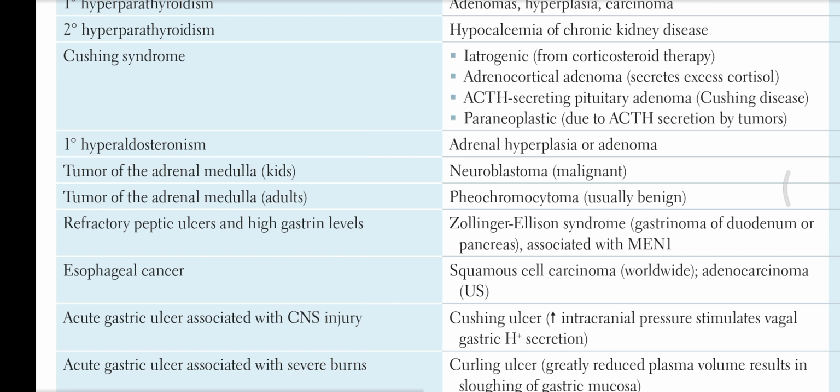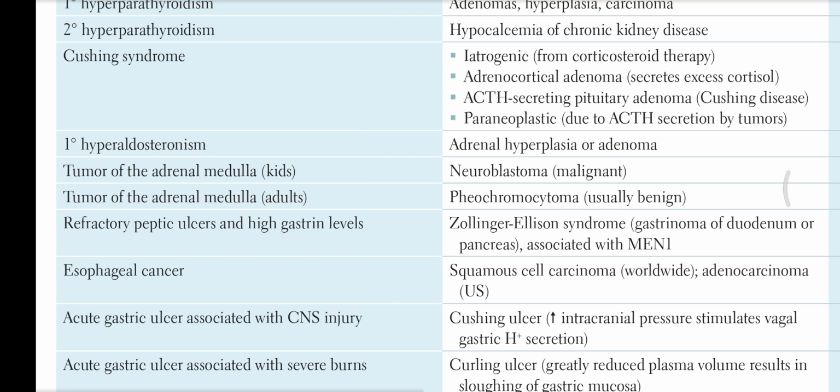The other cause for Cushing syndrome is ACTH secreting pituitary adenoma.